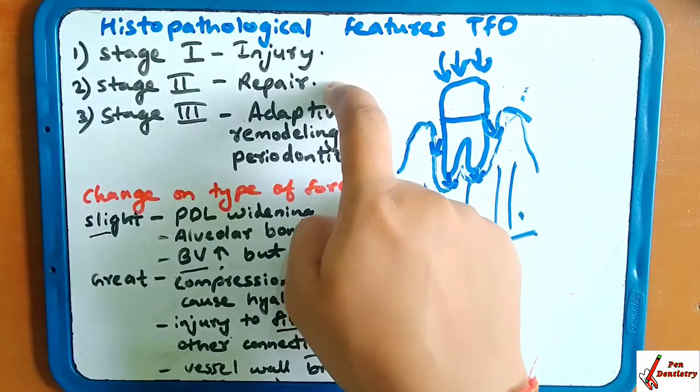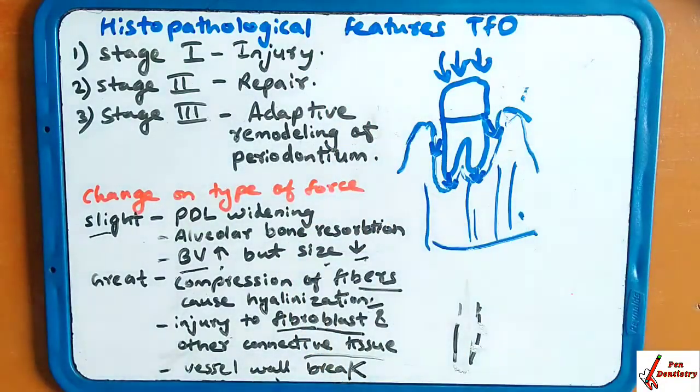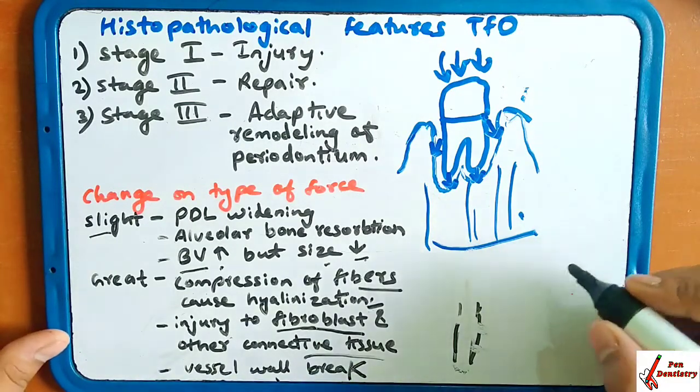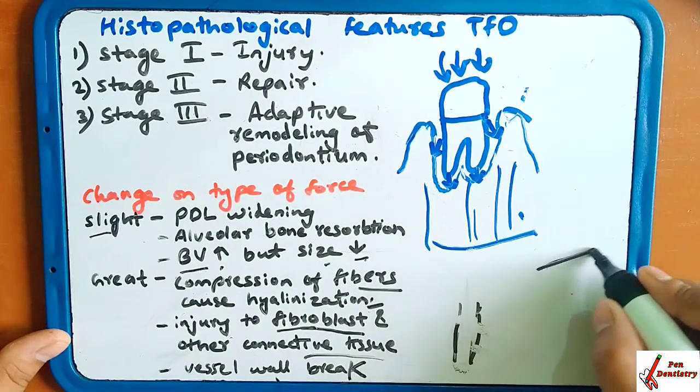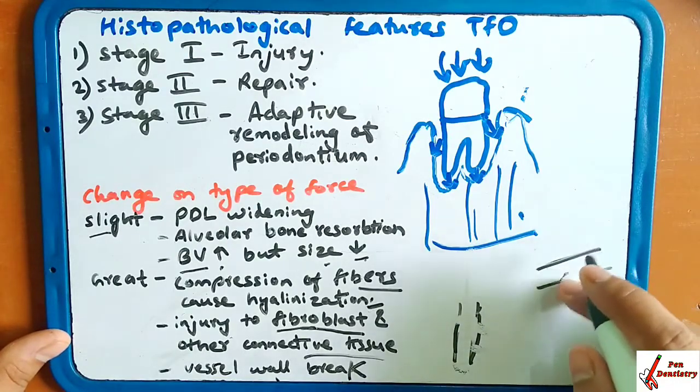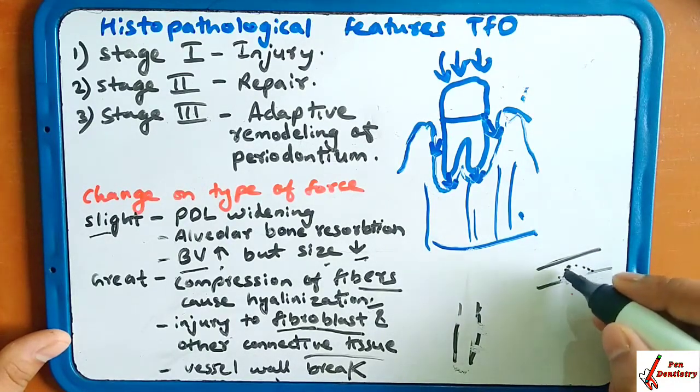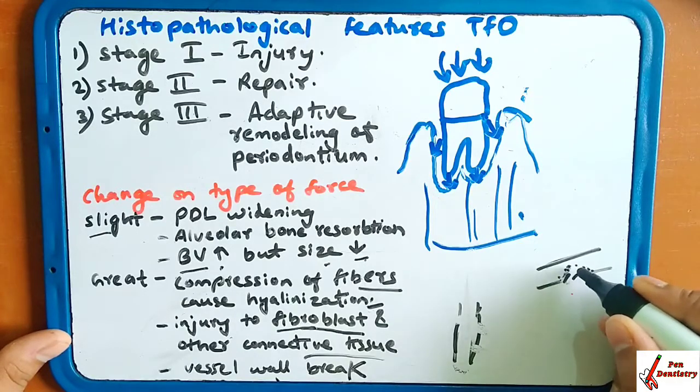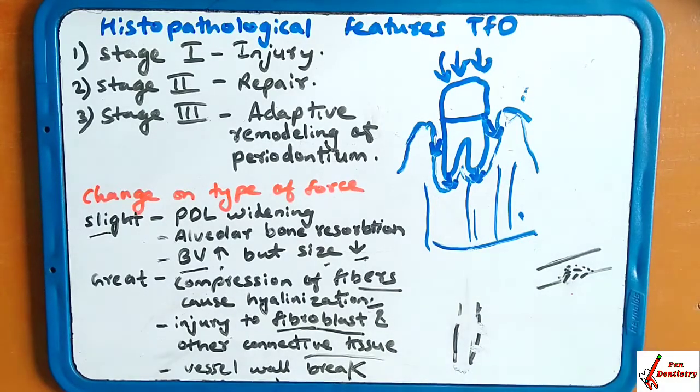The bone which has been resorbed will form thin bony trabeculae, like this, to form new bone. This is the attempt at the repair process.